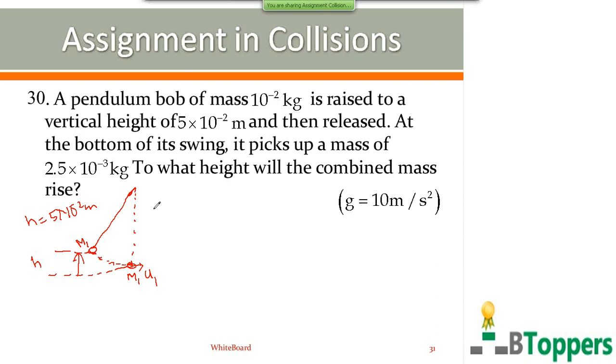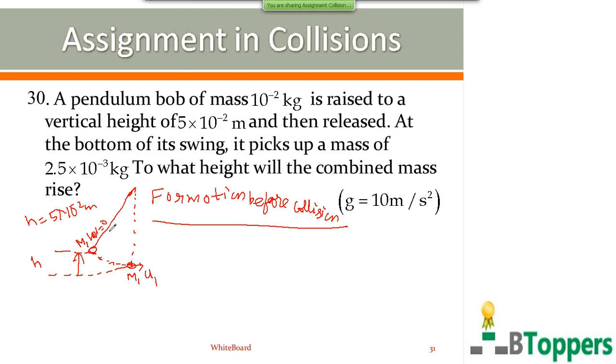So first I will apply conservation of energy for the motion of the bob before collision. The total mechanical energy of the bob remains constant during the motion before collision because it moves under the influence of gravity, which is a conservative force. So the total mechanical energy of the bob at the lowest position of its swing is equal to the total mechanical energy of the bob at the highest position.